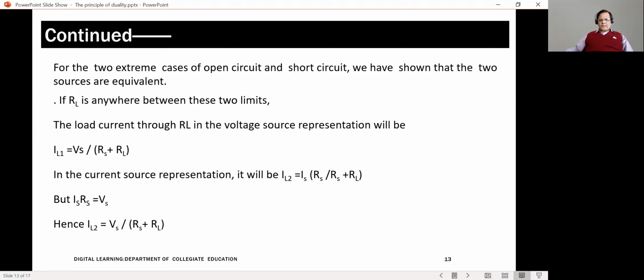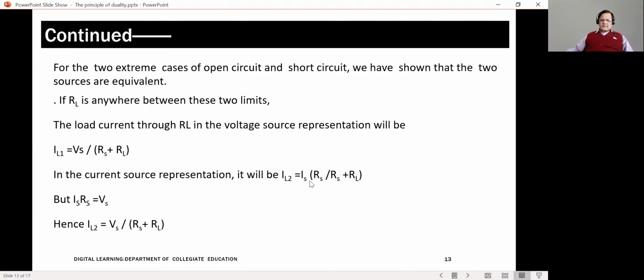So if IL2 is the current flowing through the load resistance, then that current will be equal to IS, the maximum current supplied by the source, into RS divided by RS plus RL. Note here that I am using the traditional branch current formula: main current into resistance of the other branch divided by sum of the resistances.